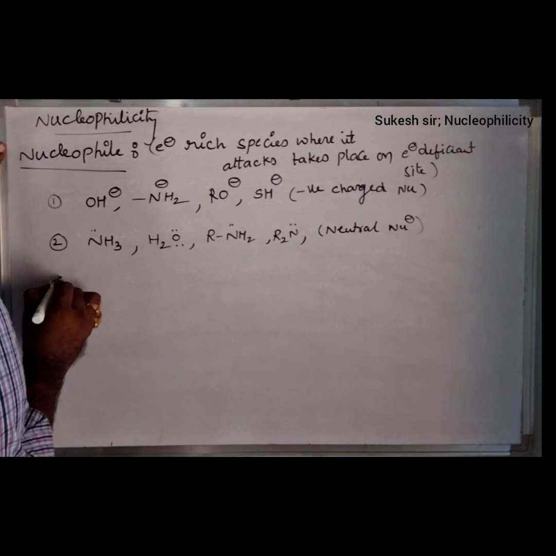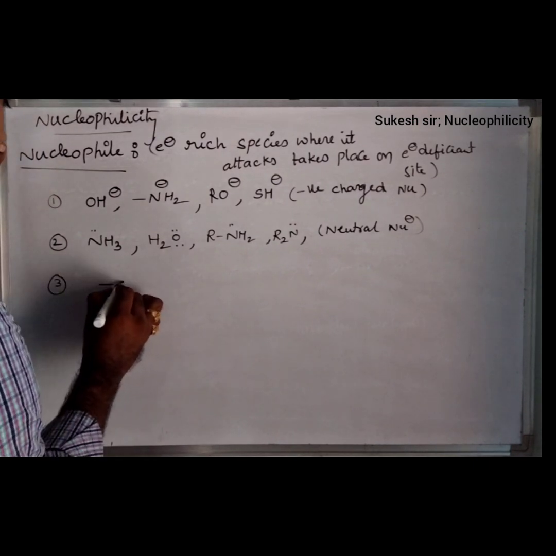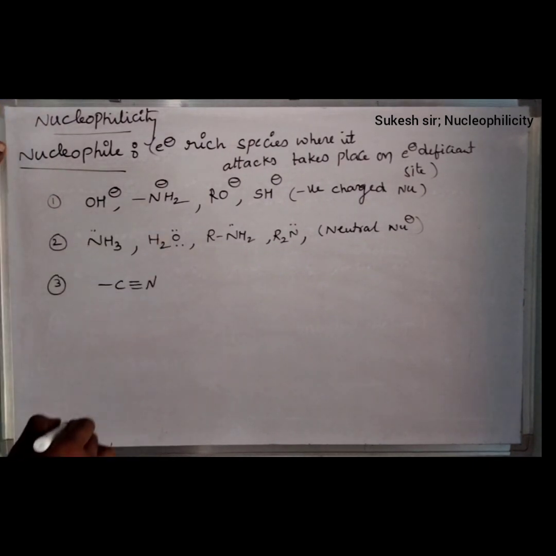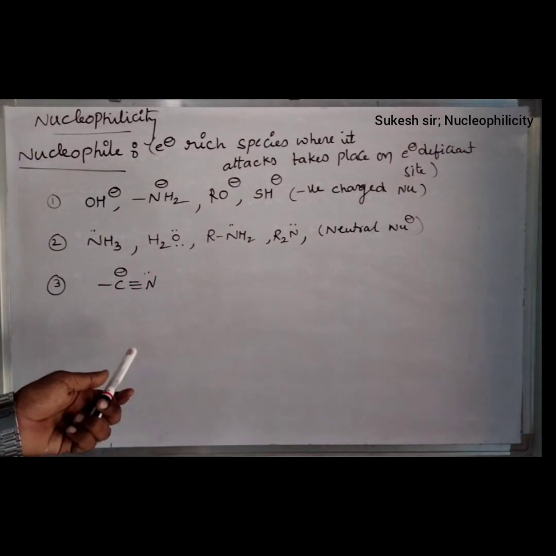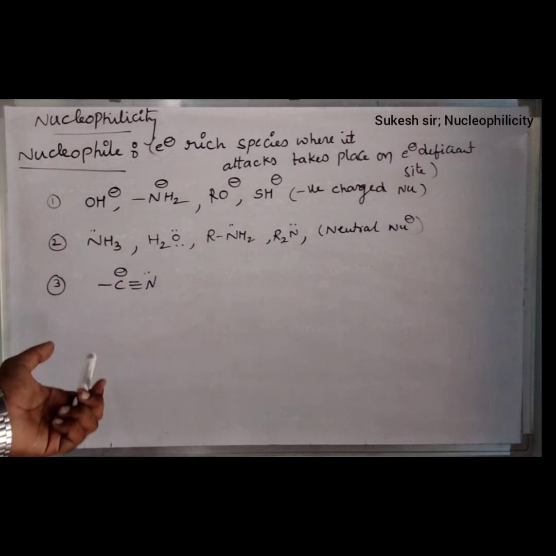Another possibility is CN minus, that is cyanide. Here nitrogen has a lone pair, therefore nitrogen acts as a nucleophilic center. Carbon attains a negative charge, therefore it also acts as a nucleophilic center.